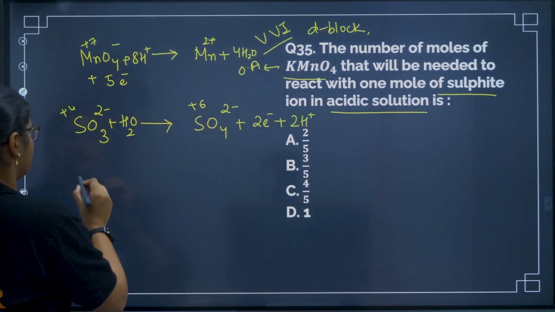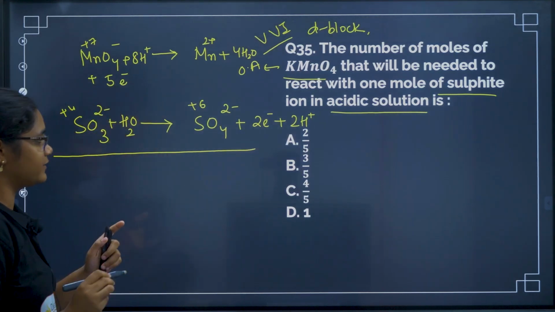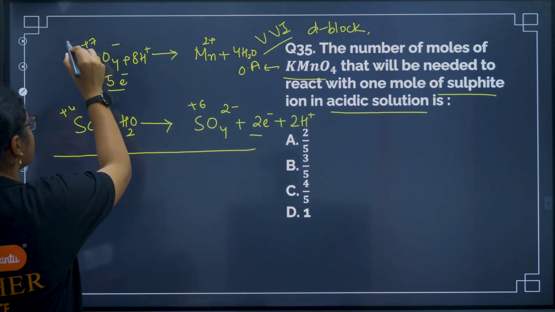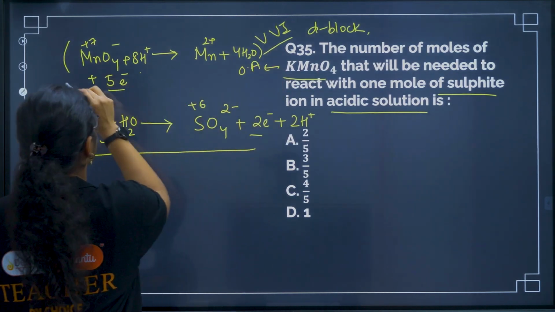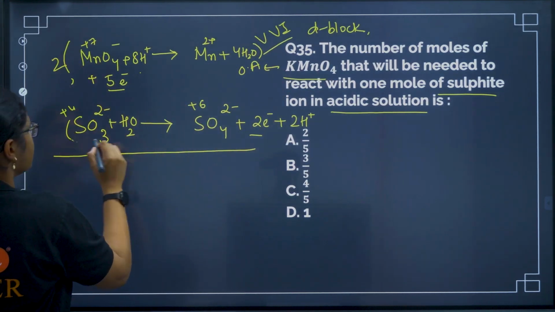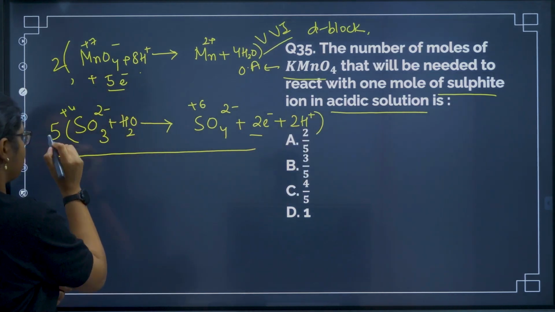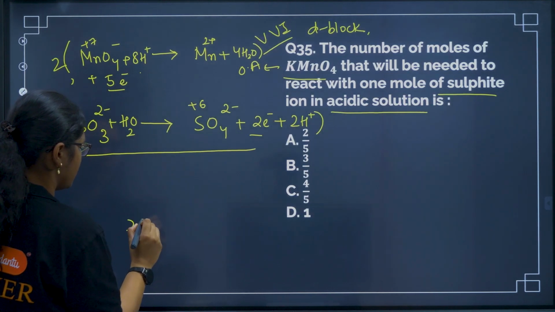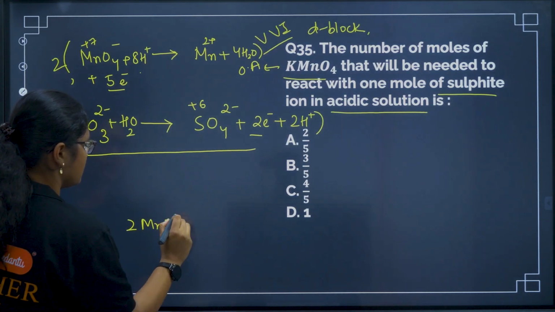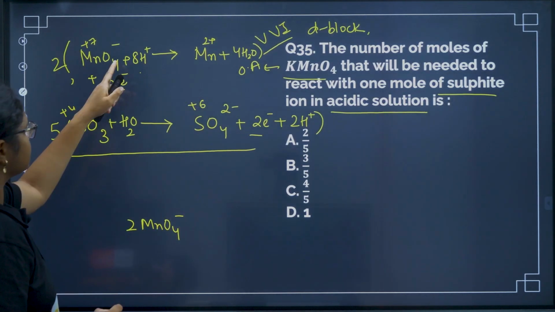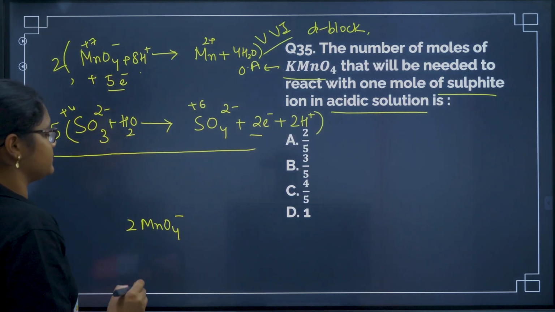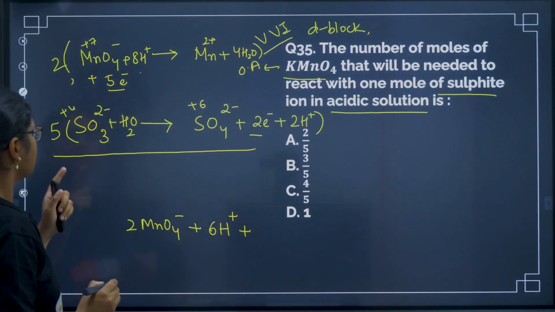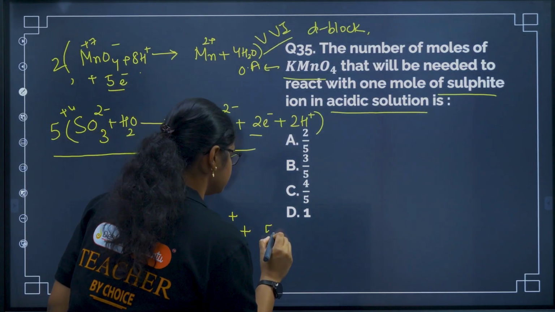Now if we add both the equations, first we will check that the number of electrons should be the same, right? So here 5 electrons, here 2 electrons. So multiply this equation with 2 and multiply this equation with 5, right? So now you can add the equations and we'll get the final equation as 2MnO4 minus, right? Then here we will get 16H plus and here we will get 10H plus. So that will become 6H plus, plus, then we have here 5SO3 2 minus